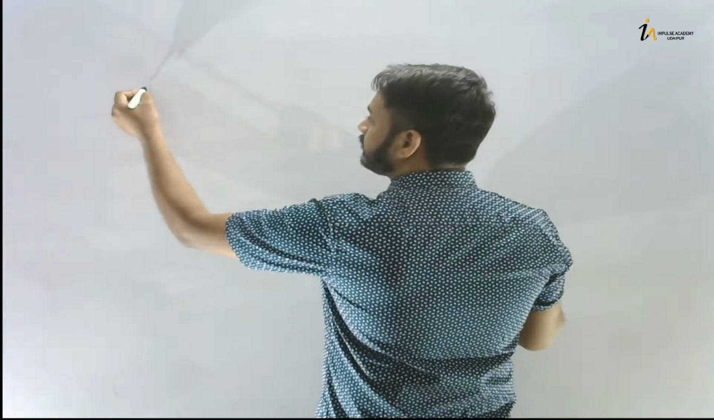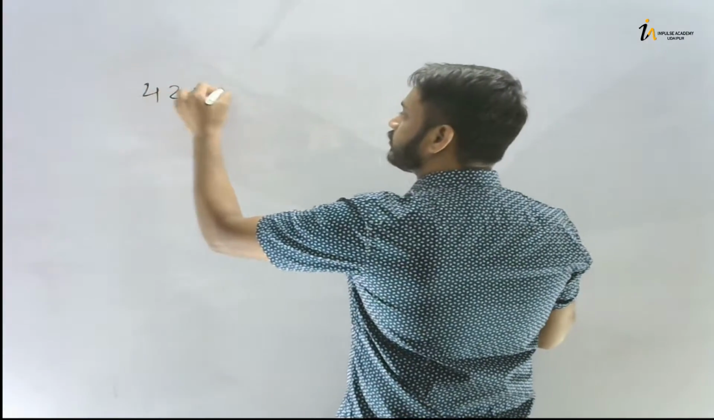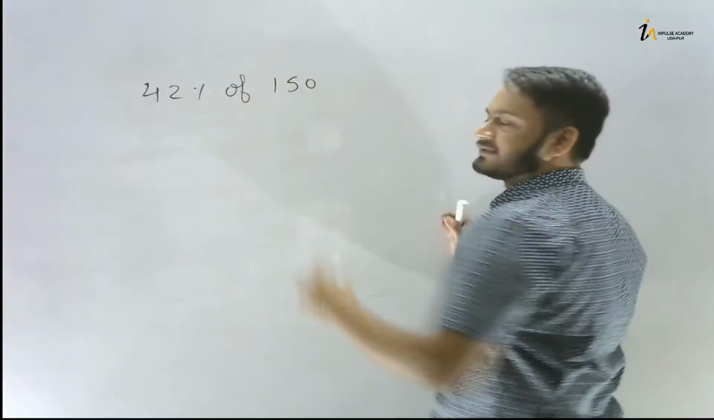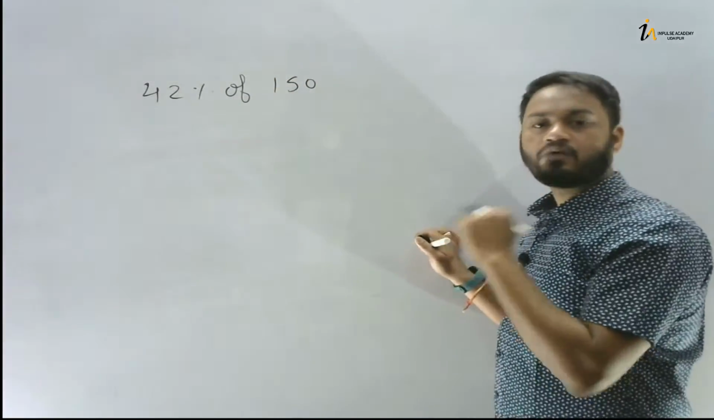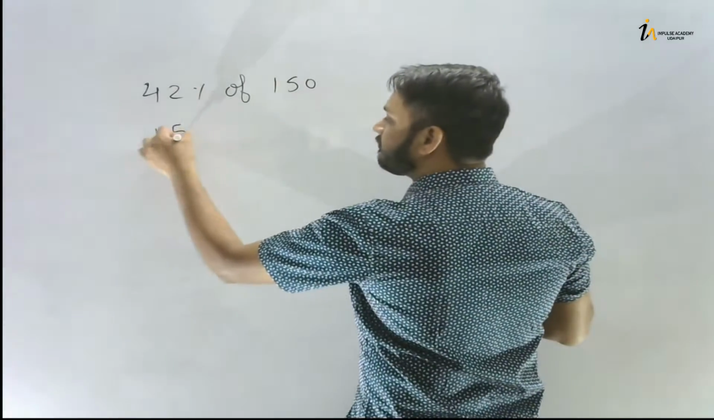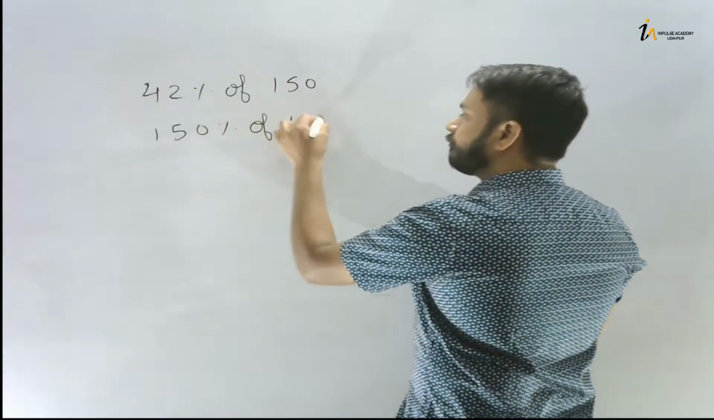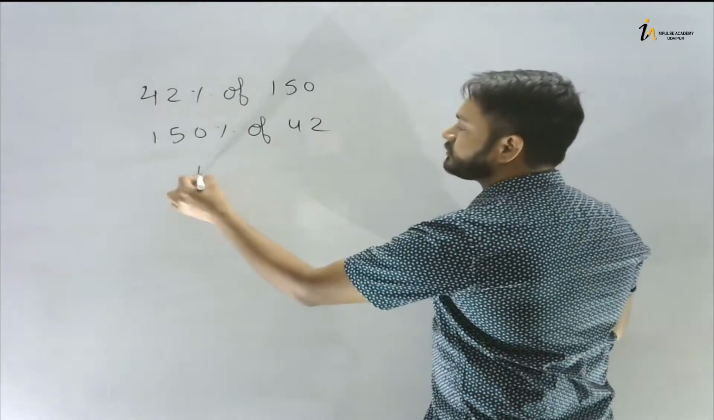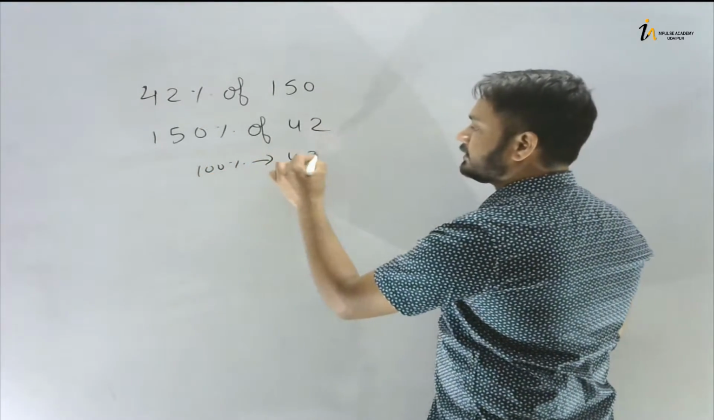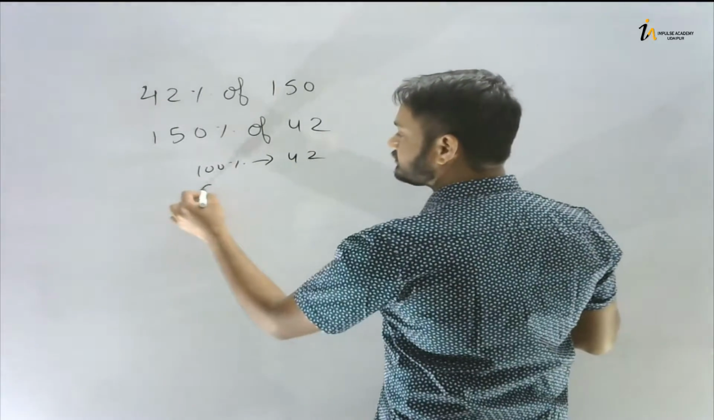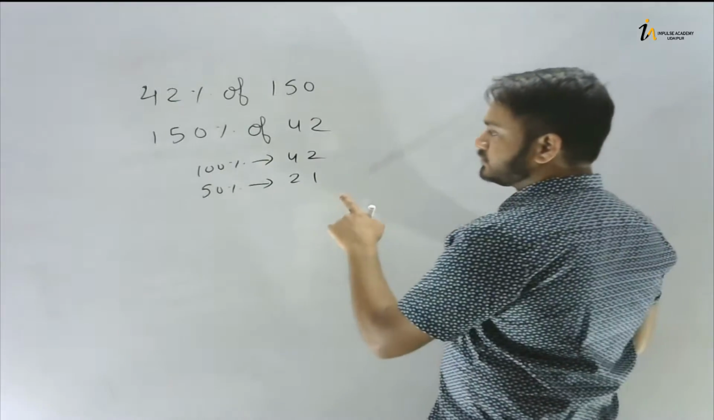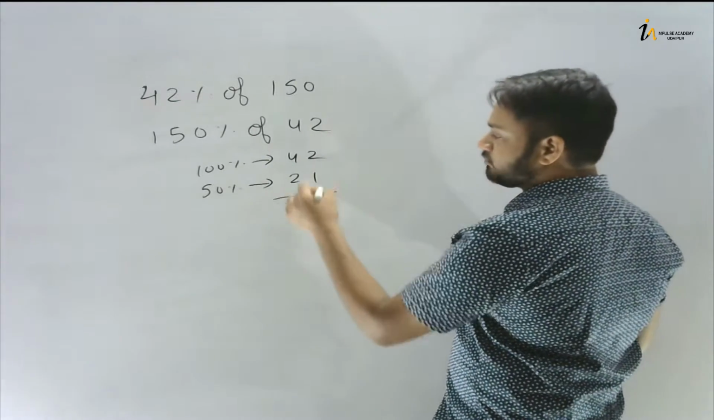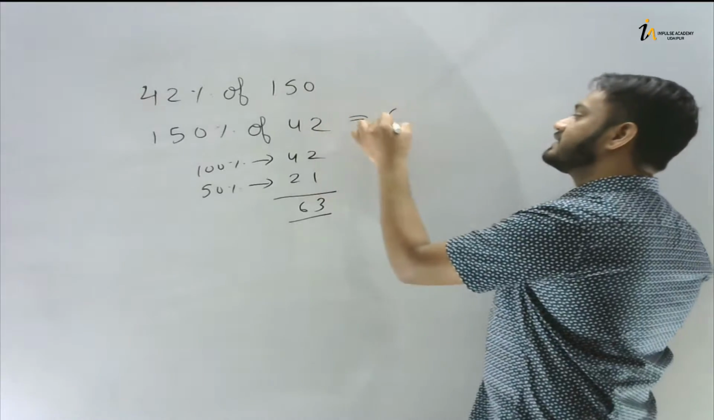Okay, the first one is, if we want to find out 42% of 150. Okay, if you want to find out this, so you can change this question. How you can change this question? You can write 150% of 42. What is 100% of this? It is 42. What is 50% of this? It is 21. Okay, so what if we add this number, what will be the number? 63. So the answer is 63.